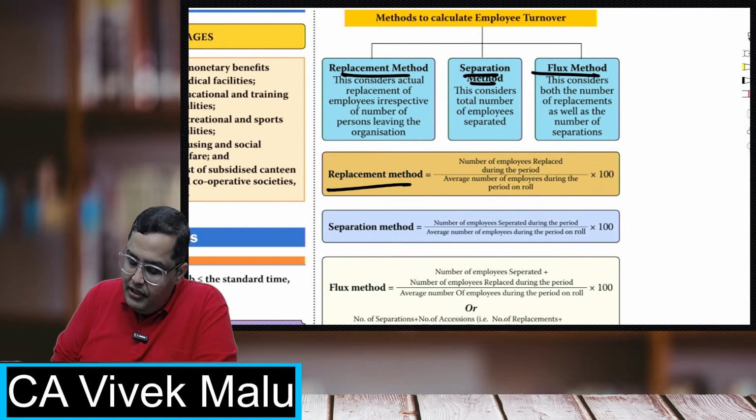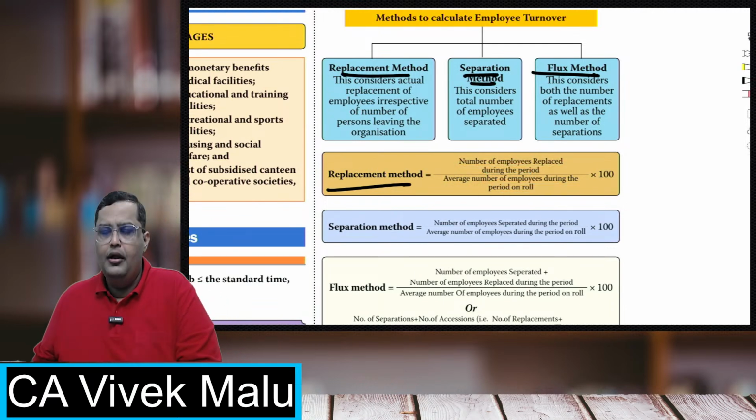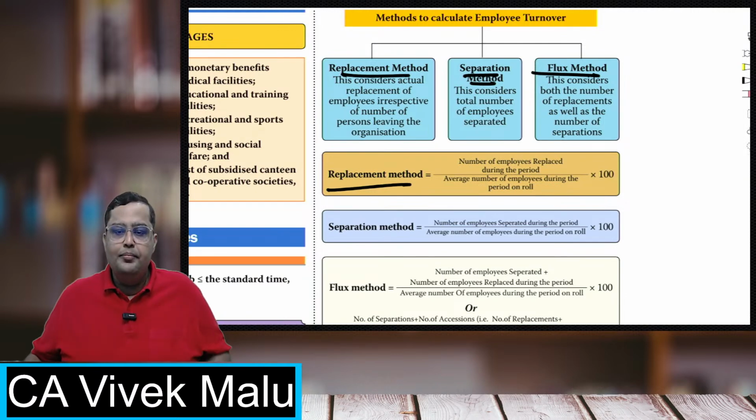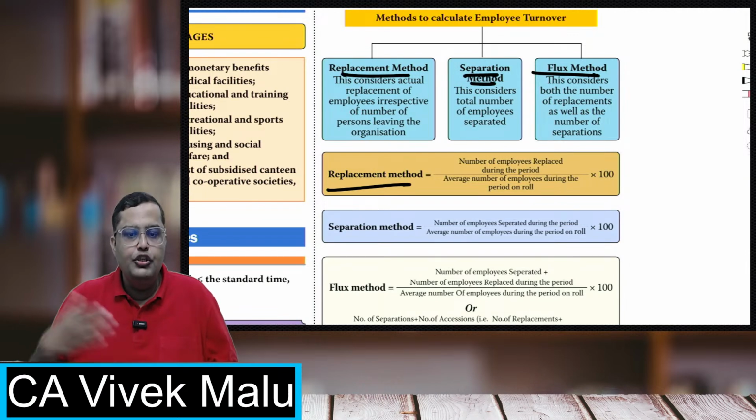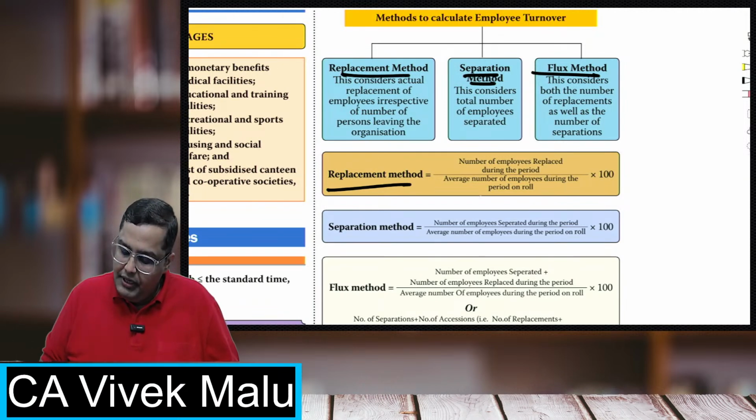In the replacement method, the formula is number of employees replaced during the period upon average number of employees during the period. Now, sir, what do you mean by replace? Basically, the old employees going out and in their place, new employees coming in. So that is the replacement method.